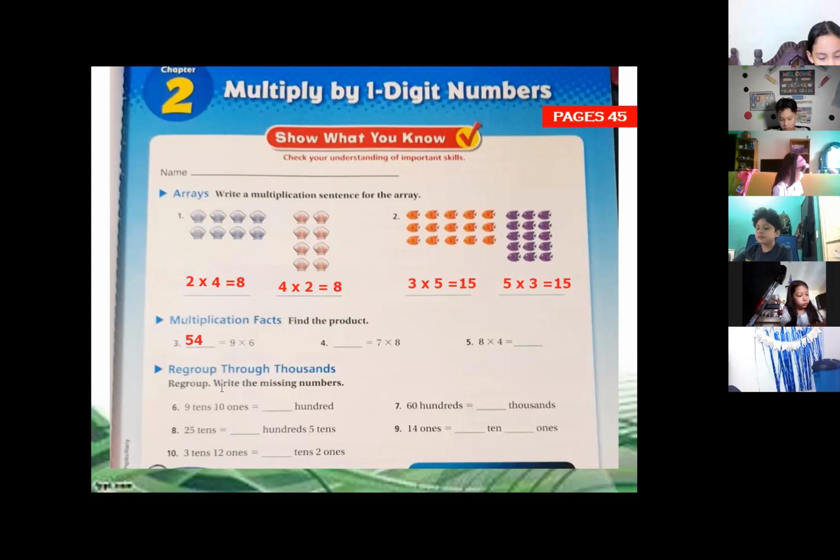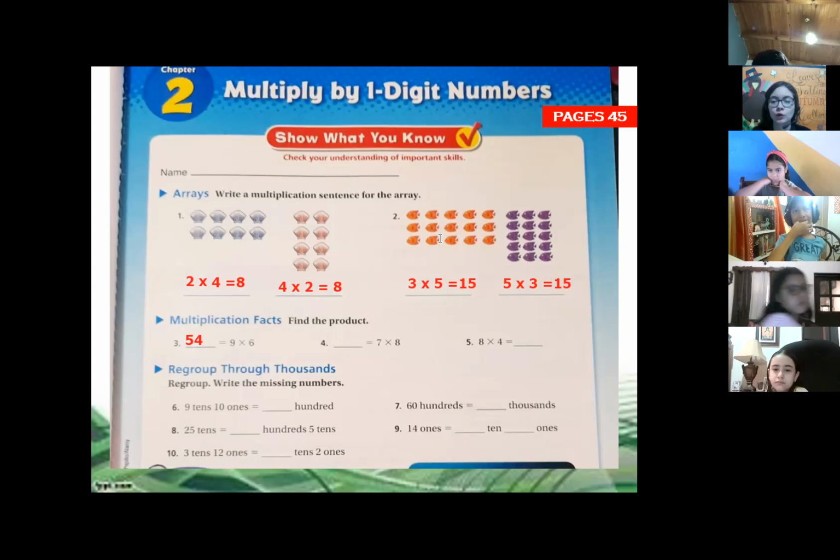Do it by yourself. I'm going to give you 2 minutes: 1 minute for number 4 and 1 minute for number 5, to find 7 times 8 and 8 times 4. Write the product, please.